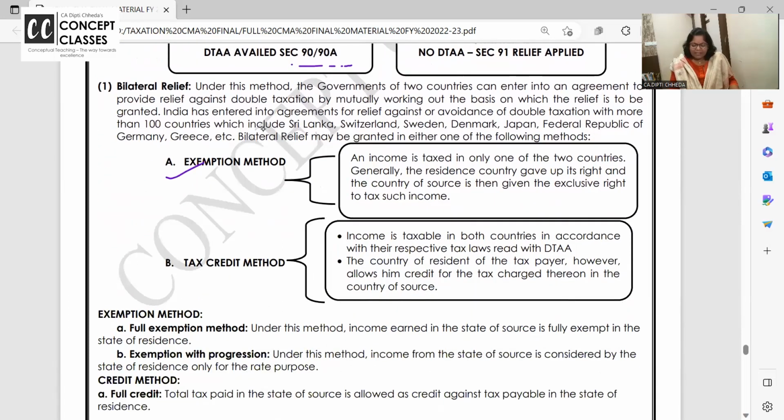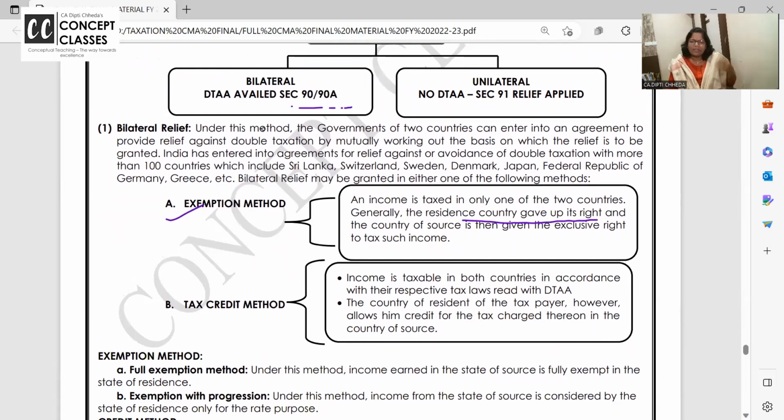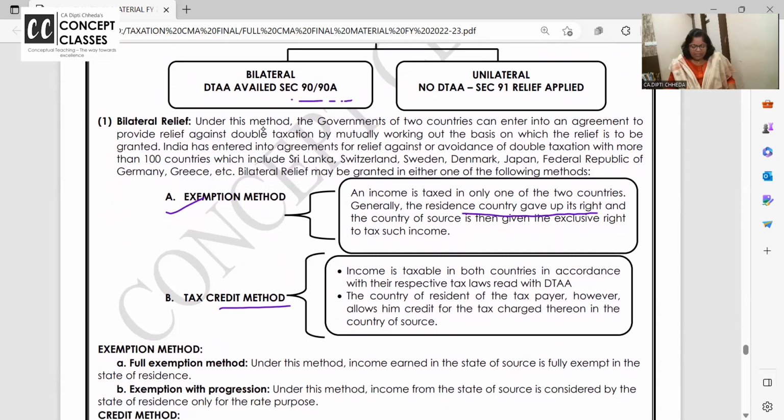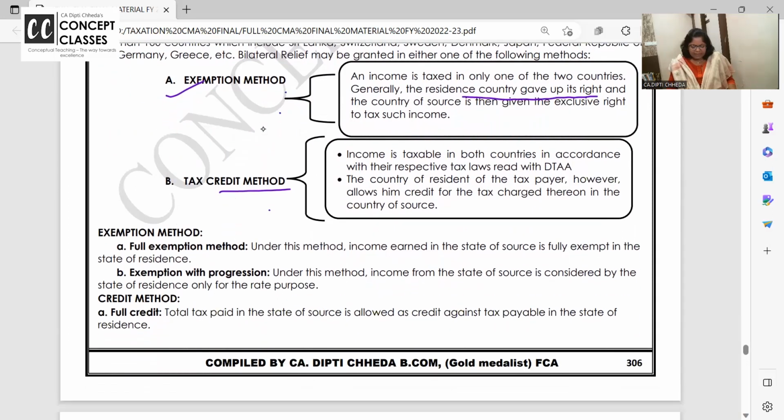In the exemption method, whatever income is taxed on the source basis, the resident country gives it up, meaning nothing more to do with this income and this tax, it's already paid there, just leave it. The tax credit method is: whatever tax you pay in India and in foreign countries, just calculate the total income, and whatever tax you've paid in the foreign country, directly take the credit. So bilateral relief is of two methods, exemption method and tax credit.